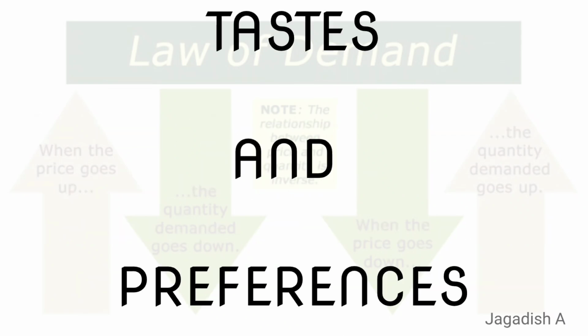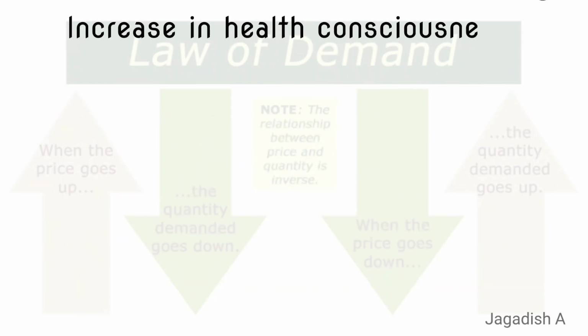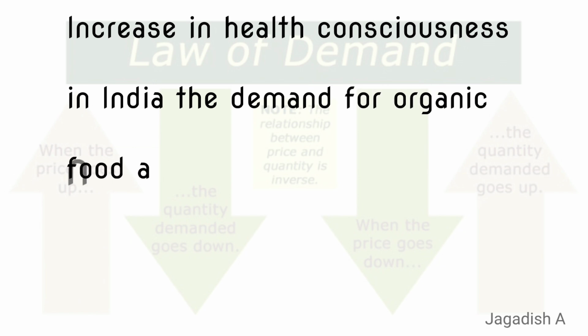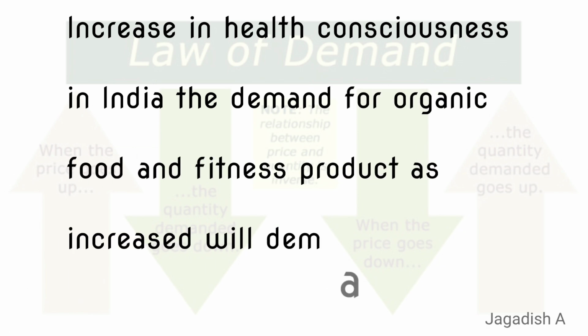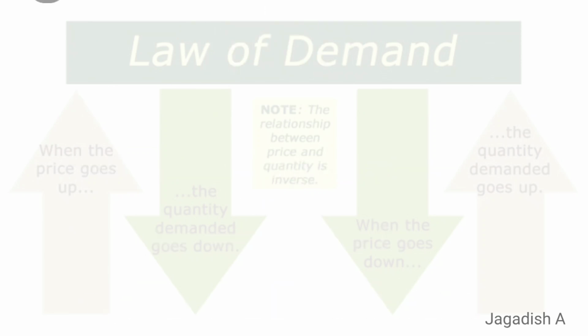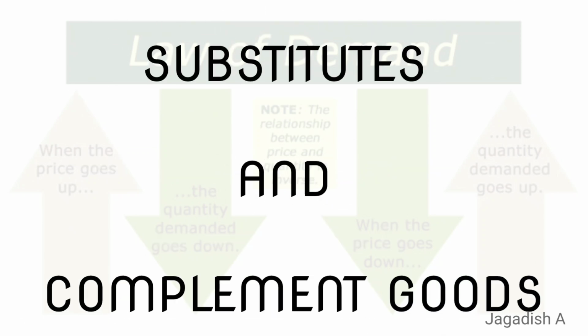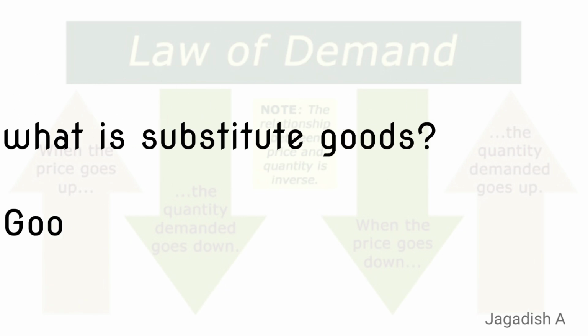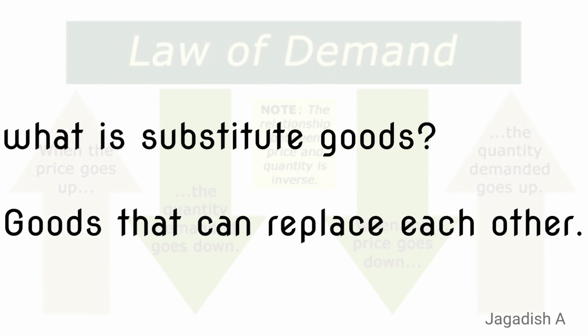Taste and preferences. With increasing health consciousness in India, the demand for organic food and fitness products has increased, while the demand for junk food may decline. Prices of related goods, that is substitute and complement goods. What is substitute goods? Goods that can replace each other.